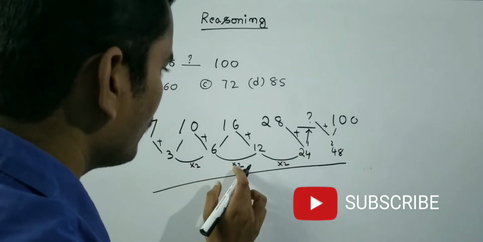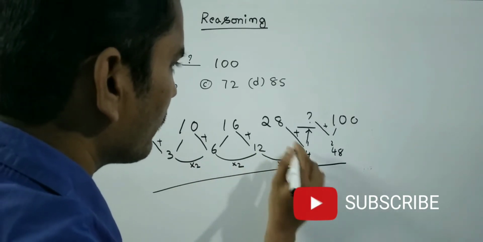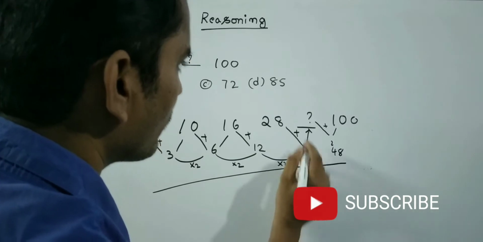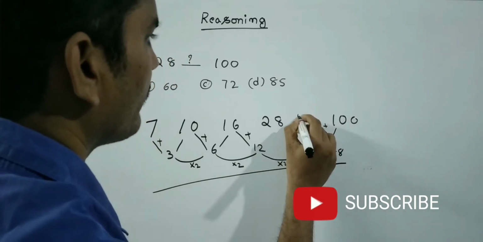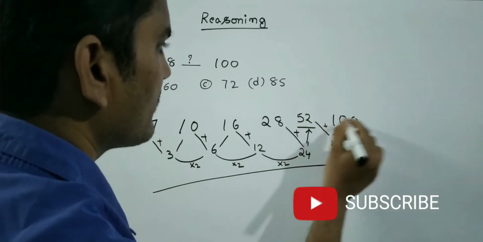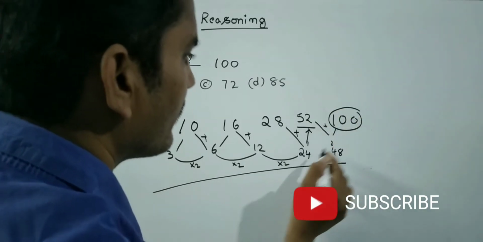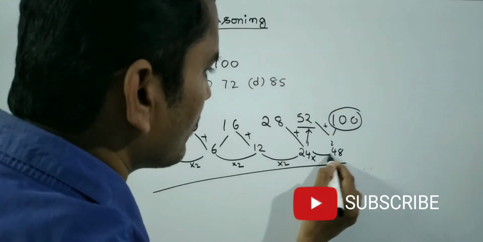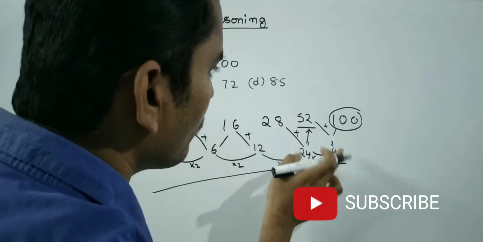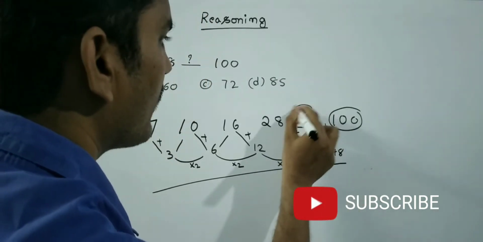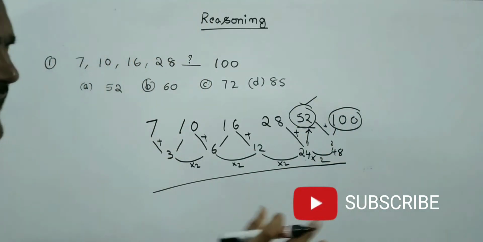See friends, into 2, into 2, into 2. 12 into 2, 24. Then 28 plus 24 how much? 52. Next he has given 100. 24 into 2 how much? 48. Then 52 plus 48 how much? 100. So the answer is 52. Nothing is there friends.